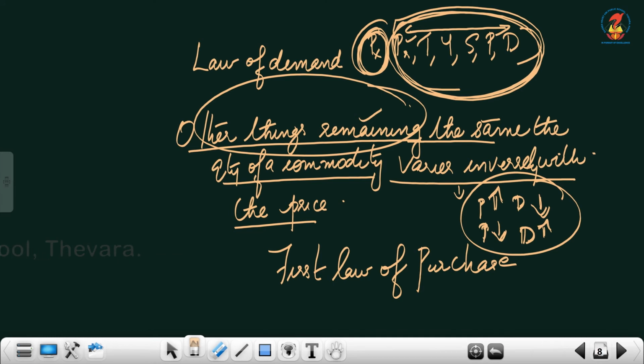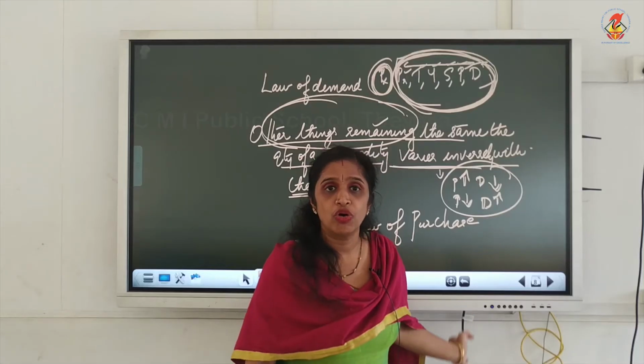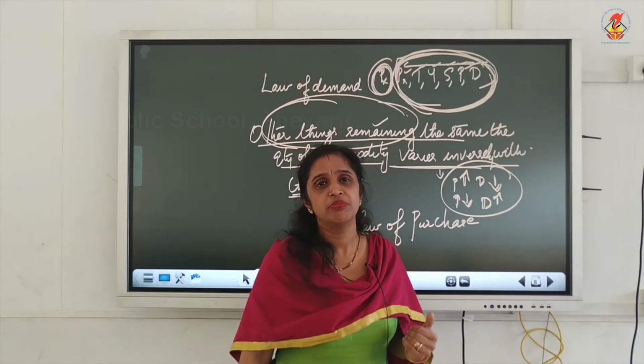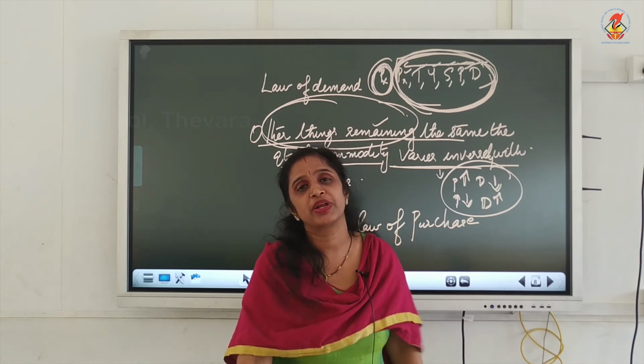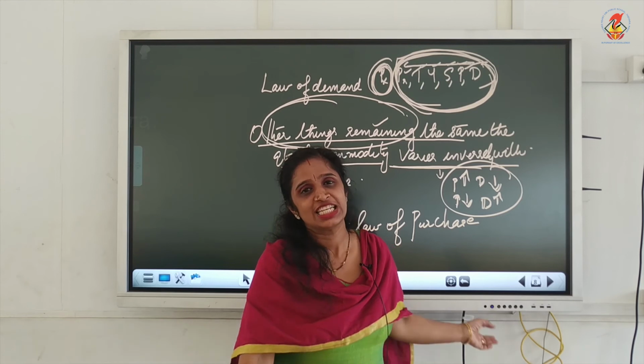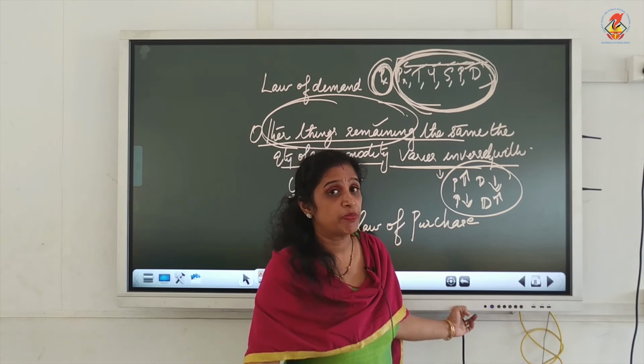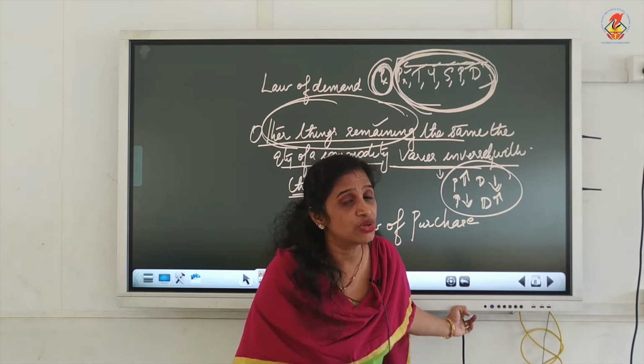These other things mean P, R, T, Y, S, P, D. These are the other things mentioned in this sentence. Let all these remain constant, the same. Let only one factor change, and that factor is the price of the given commodity. With other things remaining constant, the price of a commodity varies inversely with the quantity. That is known as the law of demand. So, other things remaining the same means all factors except the price of the commodity remain constant. Only price is changing, and price is inversely related to quantity.